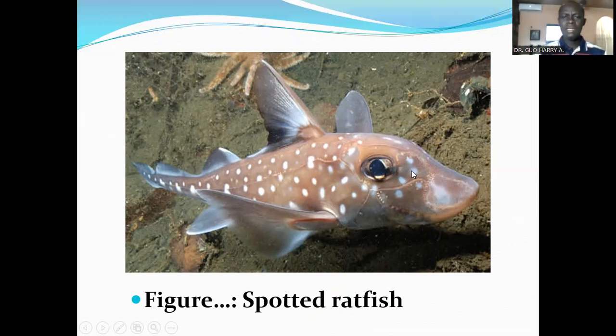Morphologically, the head has the appearance of a rat and has a slim tail like that of a rat. If you want to compare it with the Actinopterygii, the ray-finned fishes, it looks like the silver catfish in appearance.